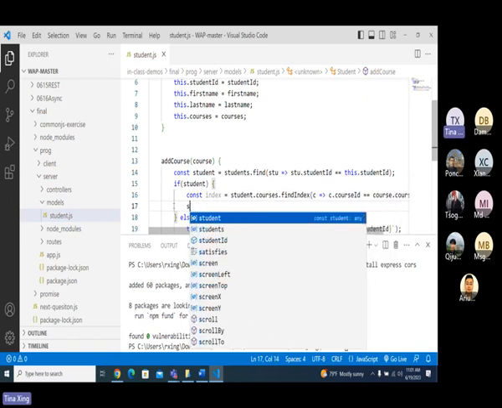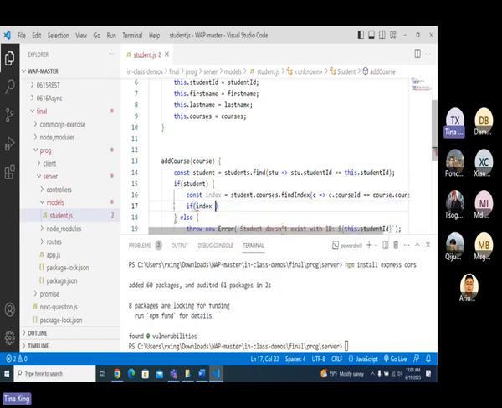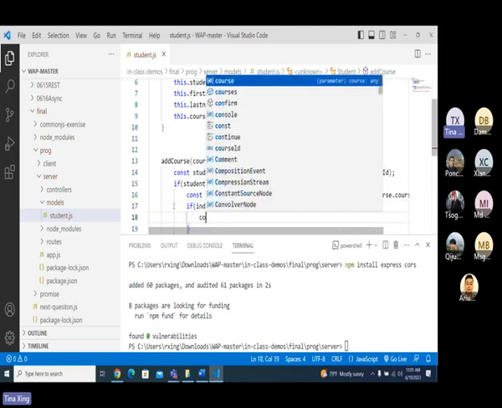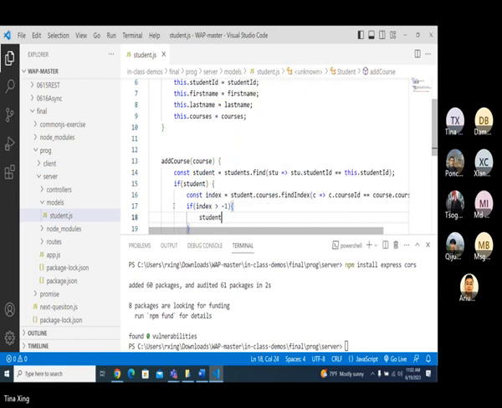I have to do, okay. If index greater than -1, which means it exists, right? I have to do student dot courses, sorry, my bad, index equals course, which will replace.